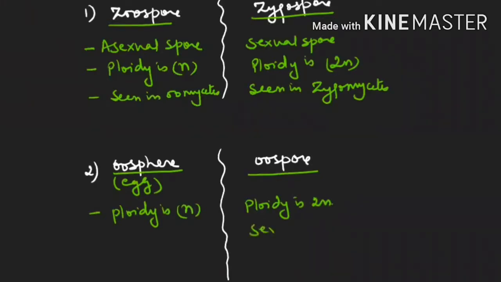It is a sexual spore. And this is a gamete. So I hope up to here the concept is clear. What are the differences between the zoospore and zygospore and oosphere and oospore?